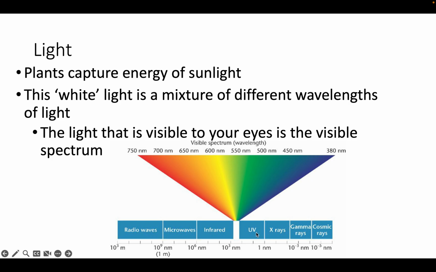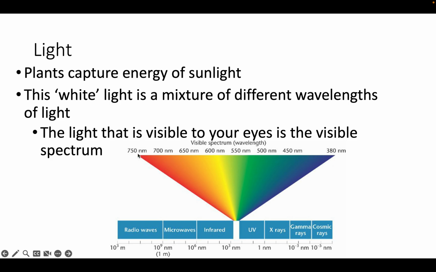UV, X-rays, gamma rays, cosmic rays. X-rays is kind of what you use to see bones, and then UV comes from the sun, and that's kind of what gives you cancer, and that's what sunscreen protects you from. And we'll talk more about that. But all this is basically different wavelengths. Basically, how long is the wave? Radio waves are going to be the longest. Cosmic rays are going to be the shortest. The shorter the wave, the more energy in that wave.